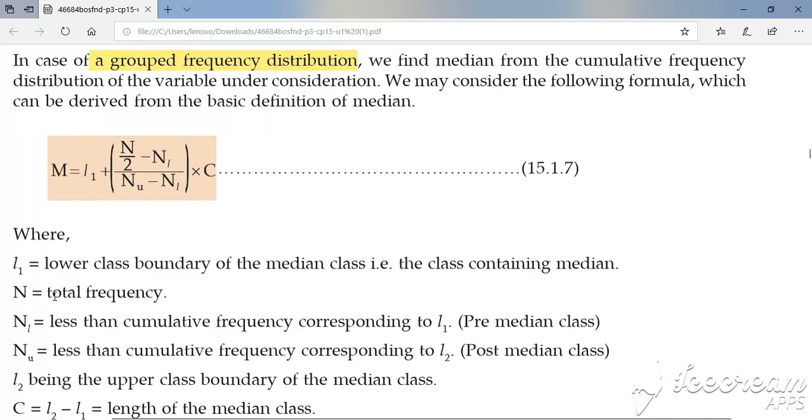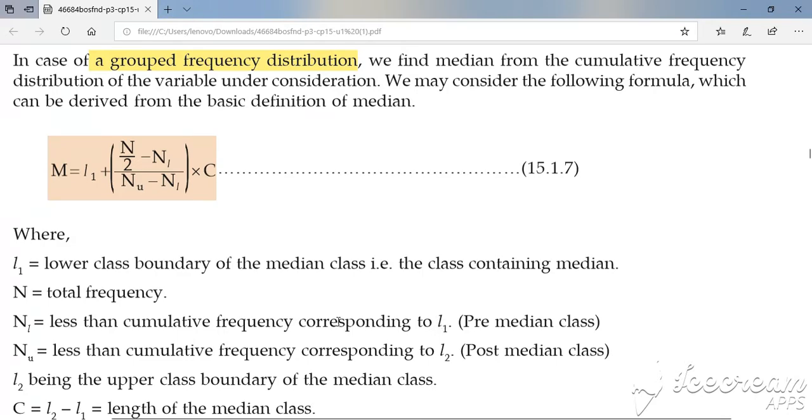This capital N is nothing but the total frequency. Total frequency means summation of Fi. So capital N equals total frequency. Now what is this NL? NL is the less than cumulative frequency corresponding to L1. L1 is your median class, or median class limit, lower limit. So NL is nothing but the less than cumulative frequency corresponding to L1.